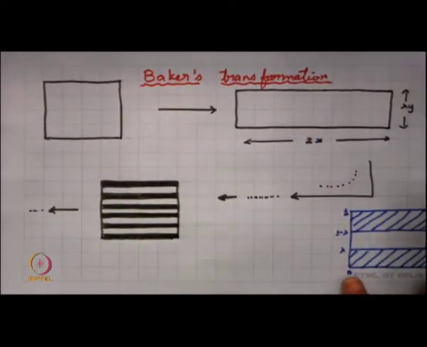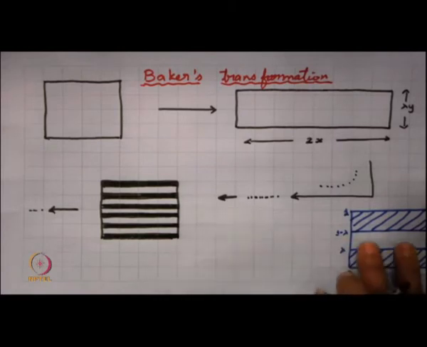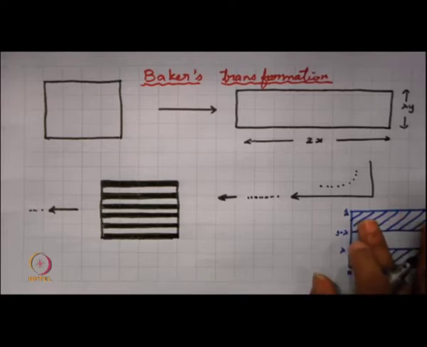For x being between 0 and half, we place this rectangle here, and y is again shrunk to lambda. Since we cut it over here, we paste the other half above it. So the other half, from x equal to half to x equal to 1, we have placed over here.